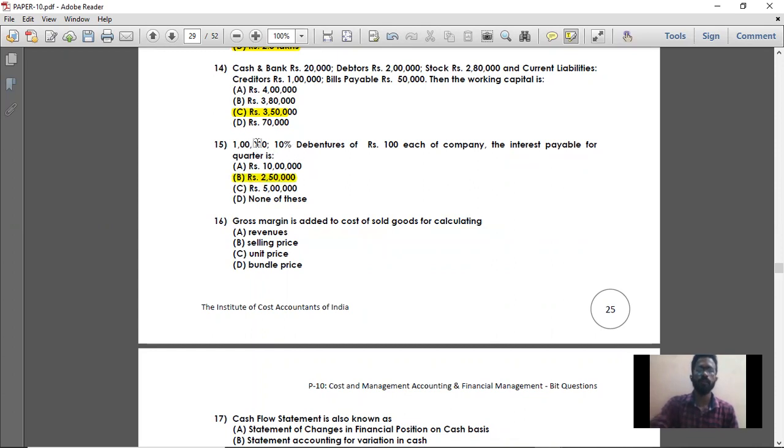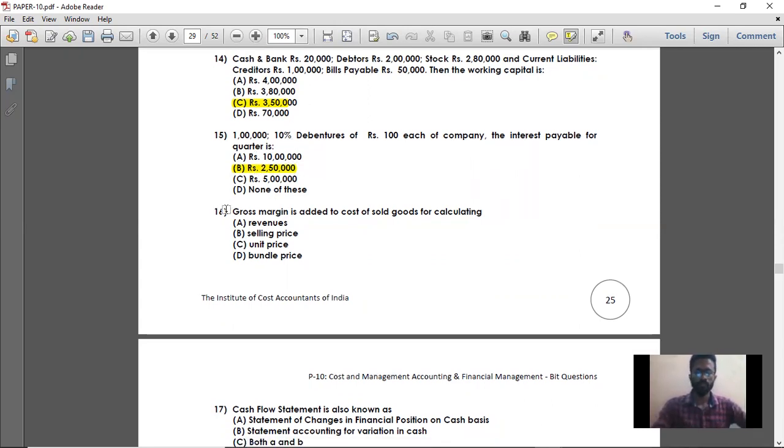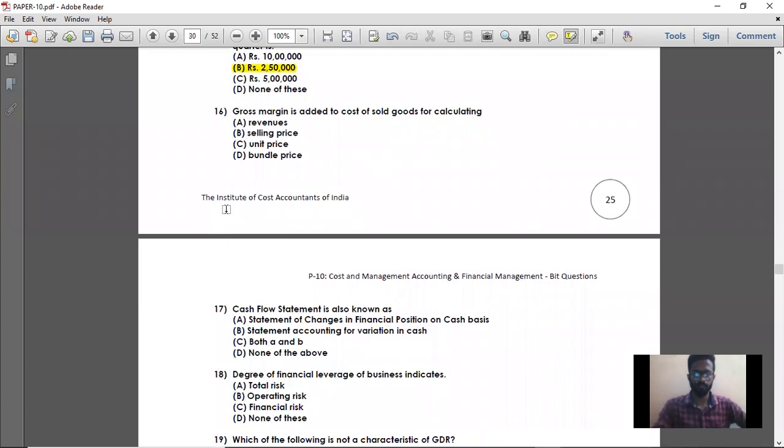Simple. Total number of debentures is 1 lakh and value per debenture is 100. So 1 lakh into 100, you are getting 1 crore debenture value. So 1 crore into 10% is your interest payable per annum, that is 10 lakhs. They are asking for a quarter. So 10 lakhs into 3 divided by 12, that is per quarter interest payable, 2,50,000. So option B is the right answer. Next, moving on to question number 16.